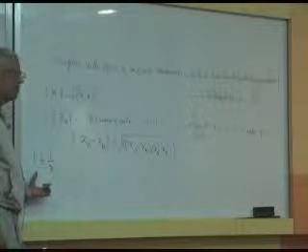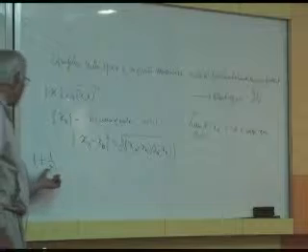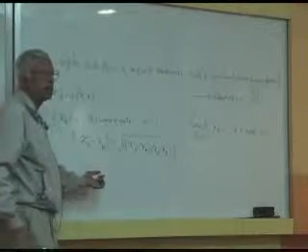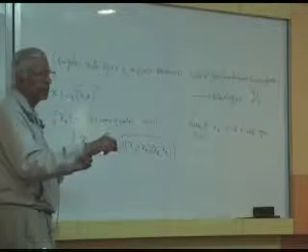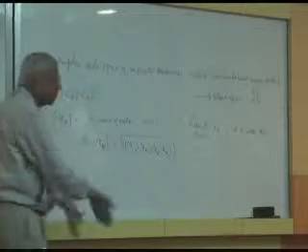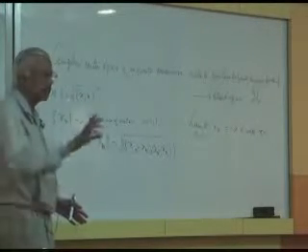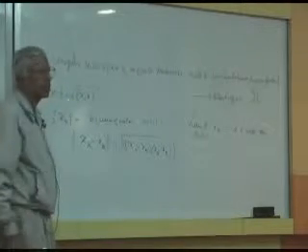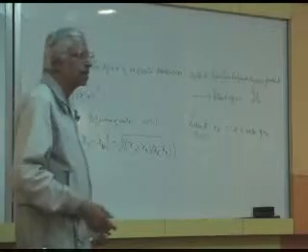Is this a Cauchy sequence of real numbers? Take 1 plus 1 by n and 1 plus 1 by m, and take the difference, 1 by n minus 1 by m. If n and m are sufficiently large, that will be as small as you desire. It is a Cauchy sequence of real numbers. Does it have a limit?